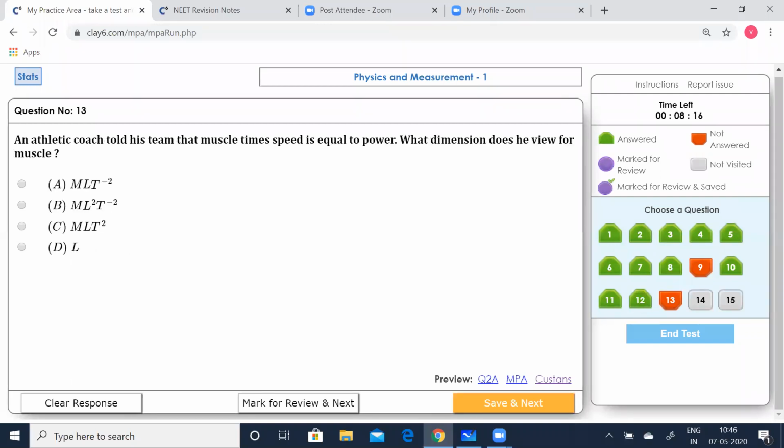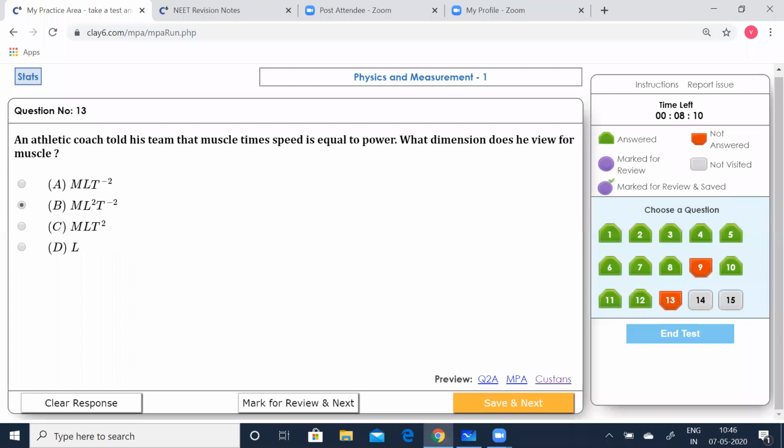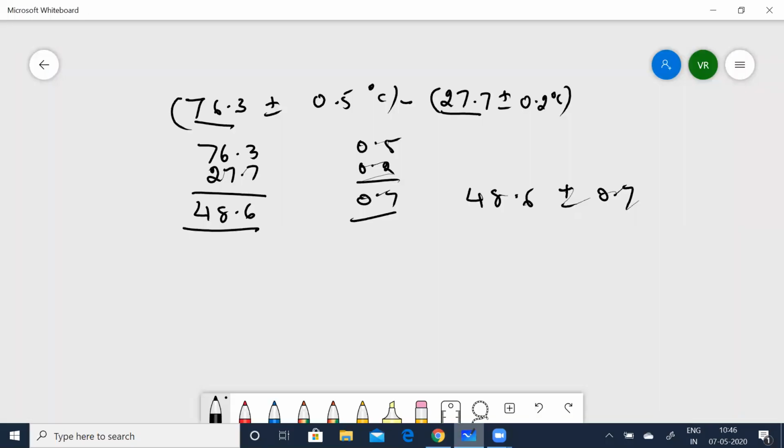13th question. An athletic coach told his team that muscle times speed is equal to power. What dimensions does he view for muscle? Okay. Now let us solve this. It's pretty easy. Now you know, you can rewrite it as power is equal to muscle into speed. Okay. Muscle into speed.